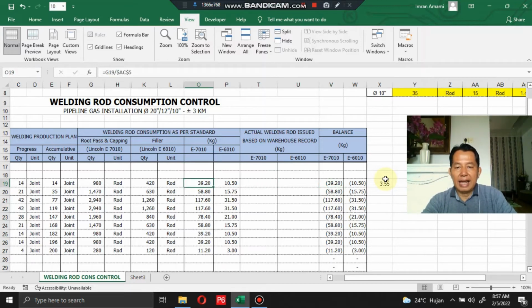Okay, to check welding rod consumption for root pass and capping by using welding rod Lincoln 7010, this is showing 39.20 kilograms. Okay, and for filler works by using welding rod Lincoln E6010, 10.50.